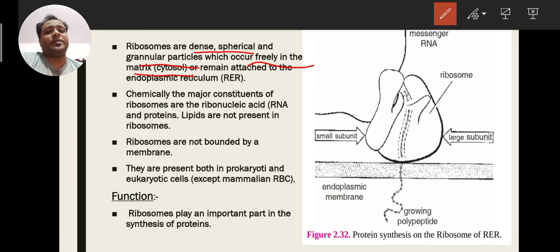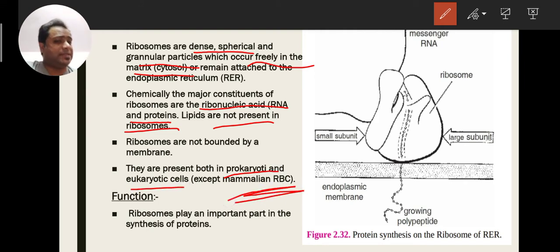Okay, so ribosomes are formed in three places, you have to remember. First is on RER, second is in the cytoplasm in prokaryotes, and third is in mitochondria and chloroplast. Chemically they are made up of RNA and protein. Lipids are not present in the ribosomes, point to remember. They are present in both prokaryotes and eukaryotes except RBC.